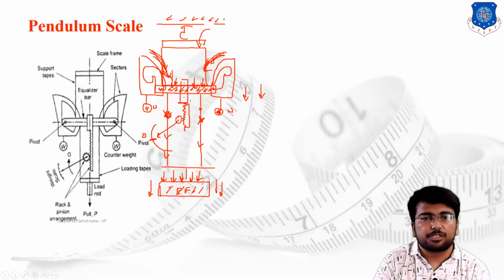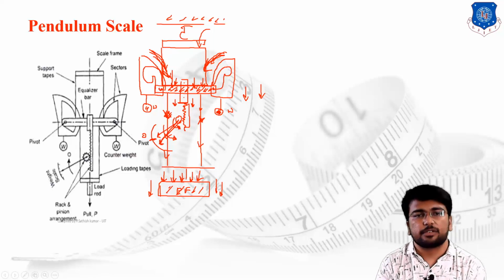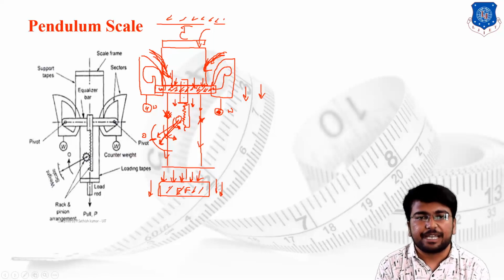So if the bar starts moving downward, the rack will also move downward. And the pinion is attached with the rack. Then if the rack is moving down, the pinion will start rotating in a single direction. And due to the rotation of the pinion, the pointer which is rigidly connected with the pinion also moves in a single direction, and we can check the difference on the scale. The scale is directly calibrated to the unknown mass.